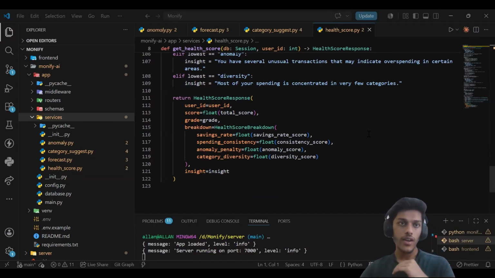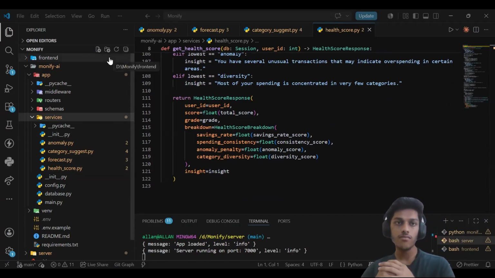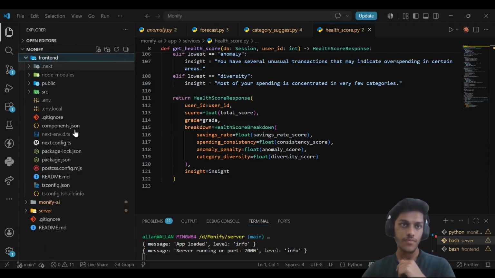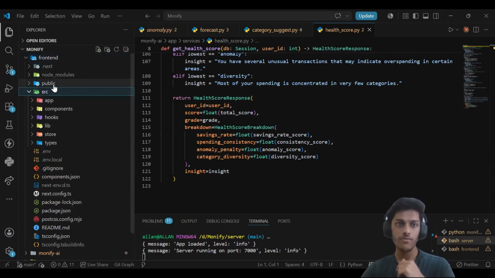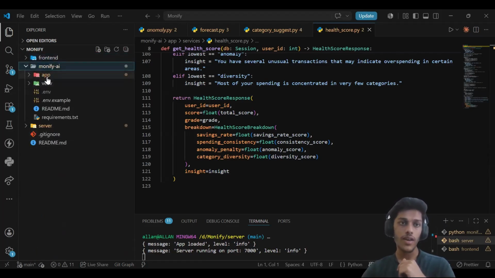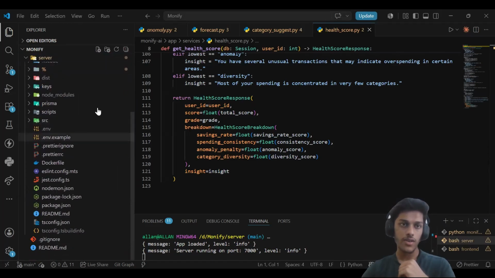As I told you earlier, the code base is written as a three-layer service. The front end code is separate. This is the whole front end code, which is written in Next.js. This is the whole Python FastAPI code, and this is the whole backend server code in the Express.js framework. So now I will show you my working website.